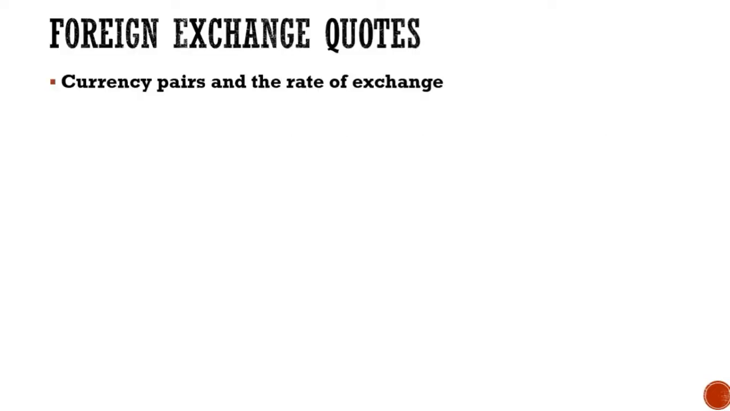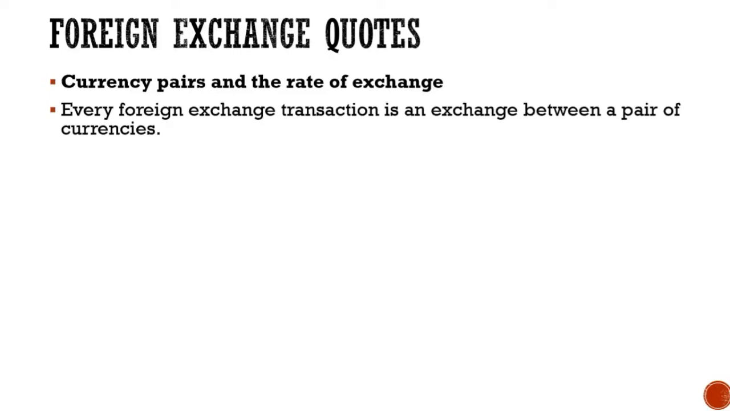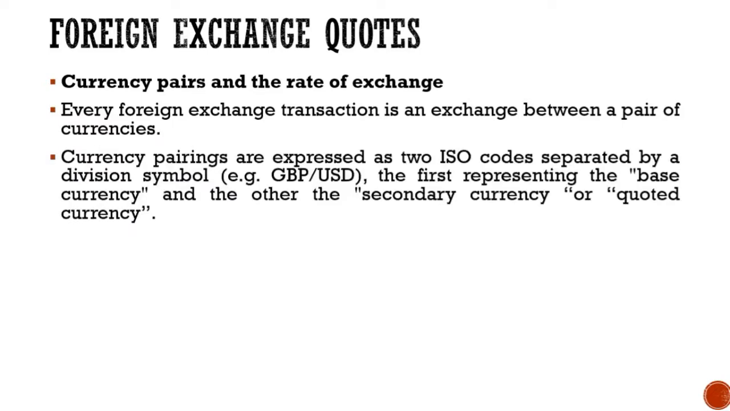Now the next topic that we need to learn is the foreign exchange codes. Under foreign exchange codes, let us first try to understand the currency pairs and the rate of exchange. Every foreign exchange transaction is an exchange between a pair of currencies. Currency pairings are expressed as two ISO codes separated by a division symbol. Example, the Great Britain pound /USD. The first represents the base currency and the other the secondary currency or the quoted currency.